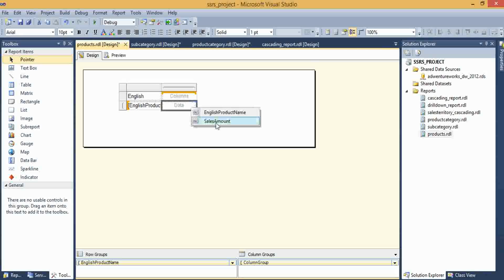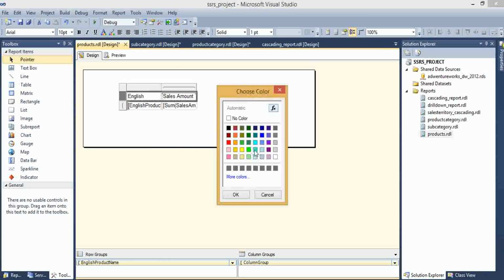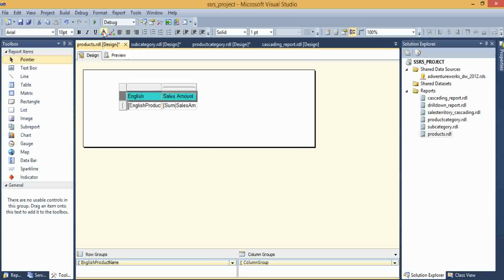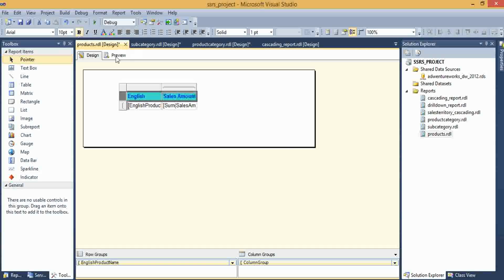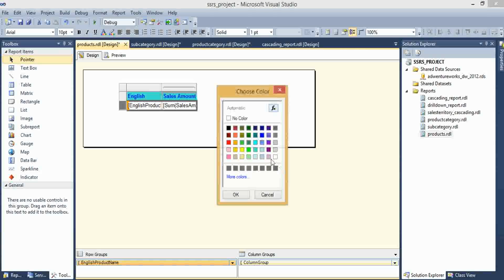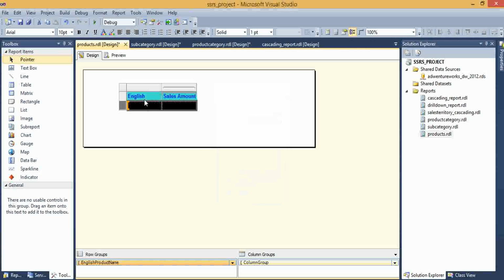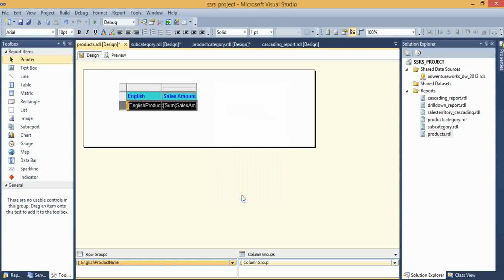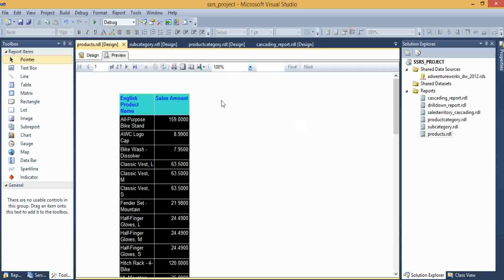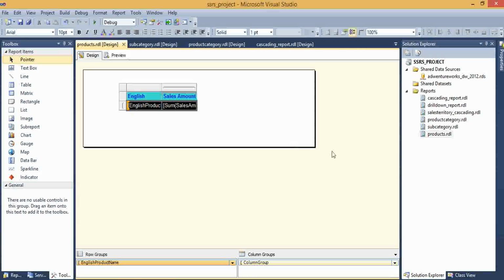Here I am adding sales amount, and here also I want to do some modifications of background and textual colors. I want to do some modifications to columns also, and I'm setting textual color to white. Just preview. Okay, right. Now my requirement is I'm opening product category.